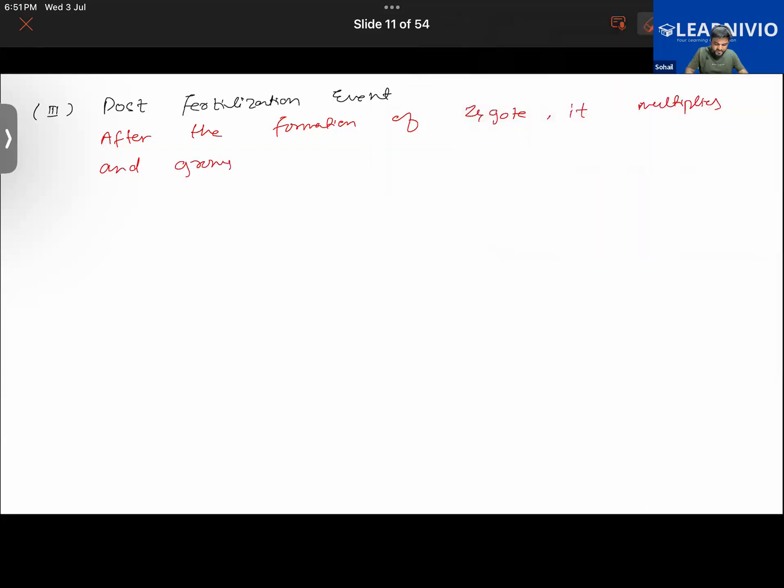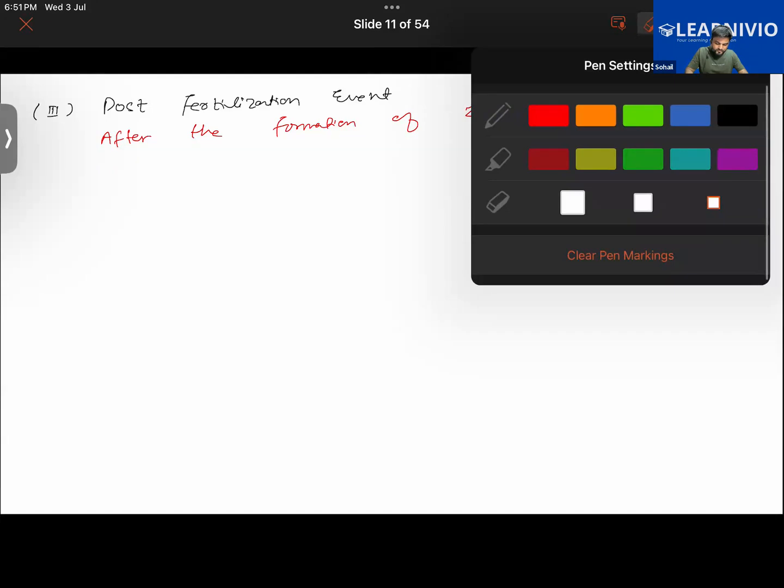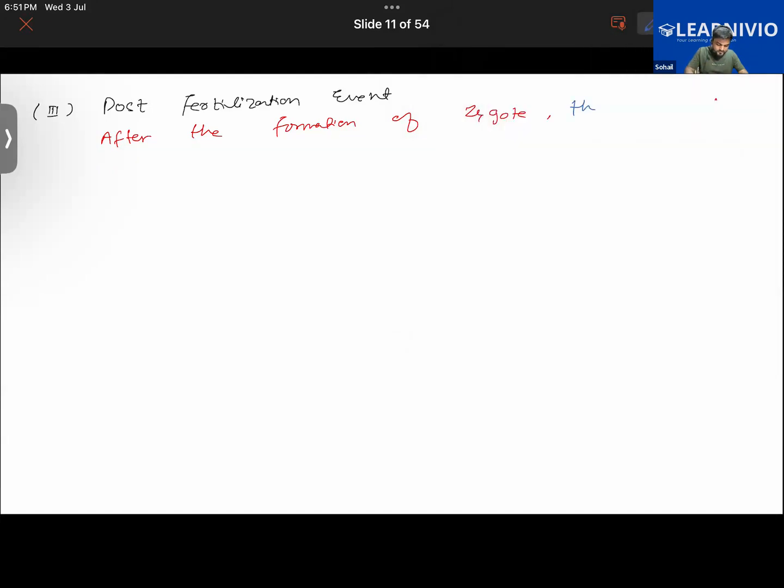More specifically, it would be better to say that the cells in it multiply and grow into a fetus. A fetus basically is an unborn baby. So that is the post-fertilization event in humans.